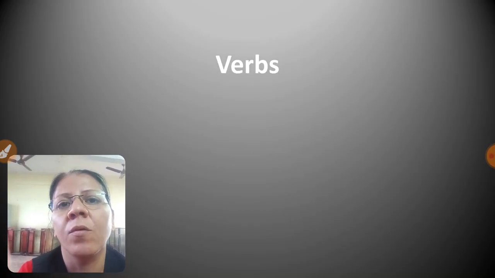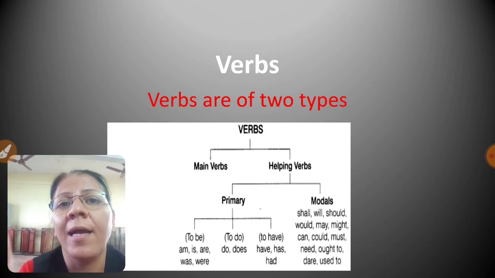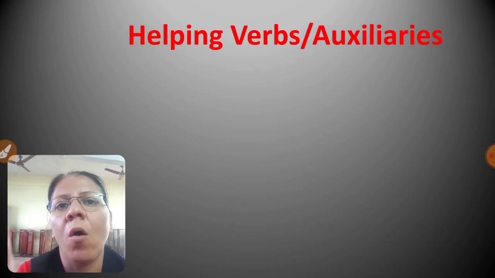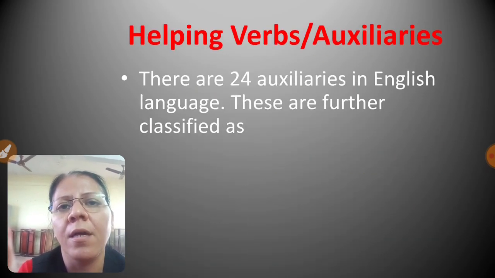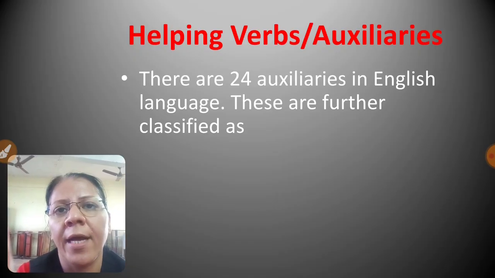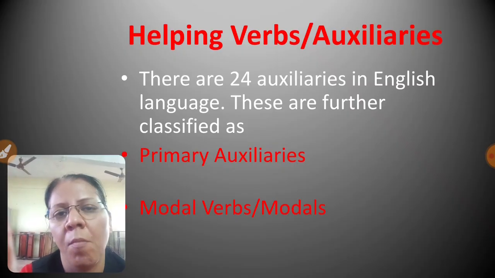Today we will learn about the grammar topic, that is verbs. There are two types of verbs, that is main verbs and helping verbs. So today we will talk about helping verbs. Helping verbs are also called auxiliary verbs. There are 24 auxiliaries or helping verbs in the English language. They are further classified as primary auxiliaries and modal auxiliaries, or modal verbs, or modals.